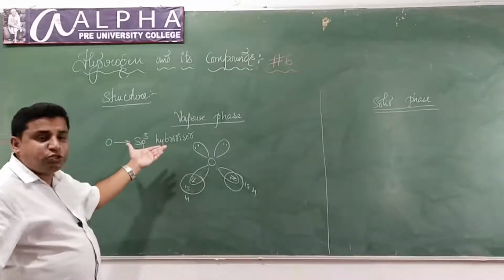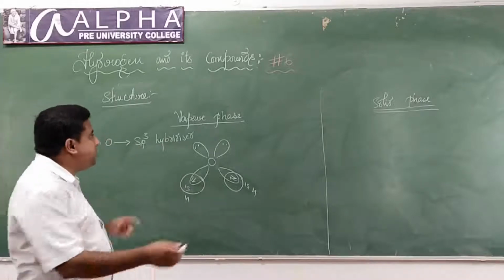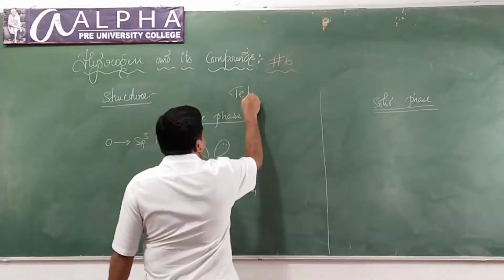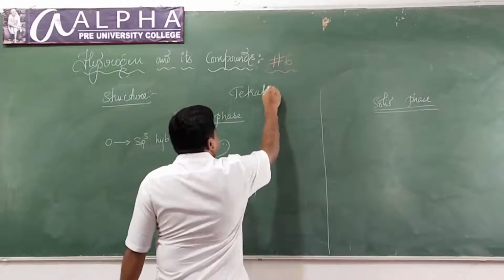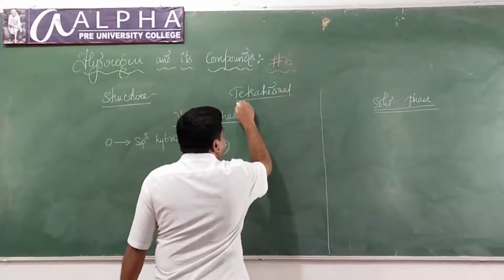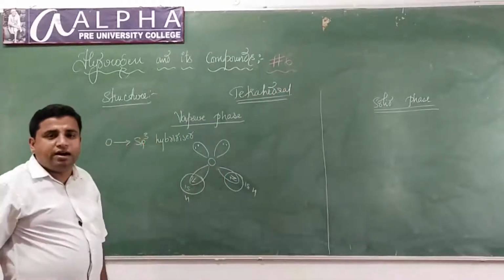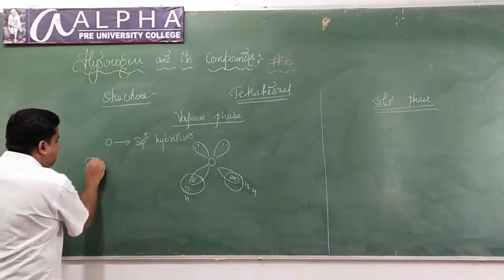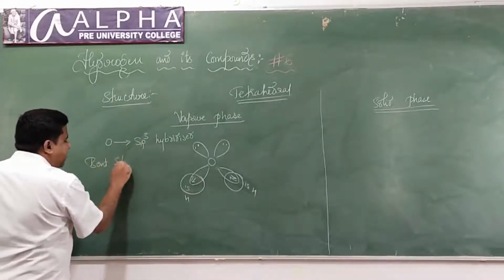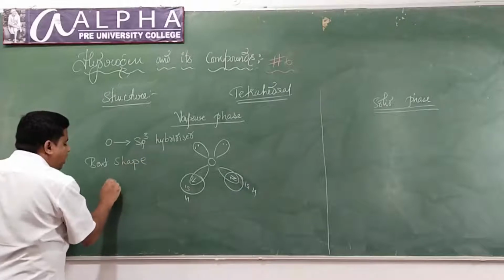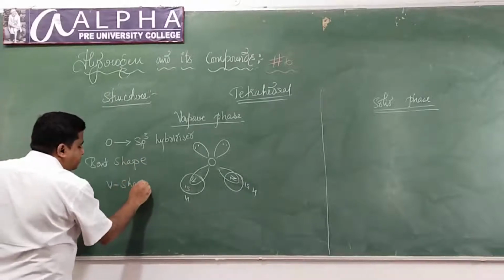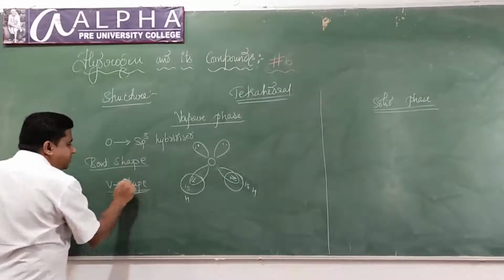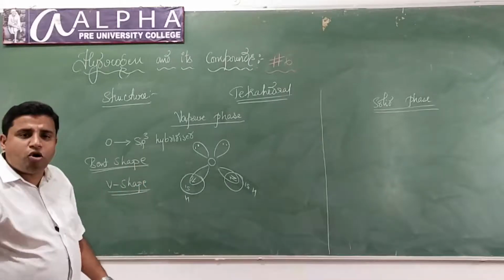Now since it is sp3 hybridization, we are expecting it to be a tetrahedral shape, isn't it? We are expecting it to be tetrahedral, but the shape is not tetrahedral here. We call it bent shape, or else it is called V shape. What do you mean by bent shape or V shape?